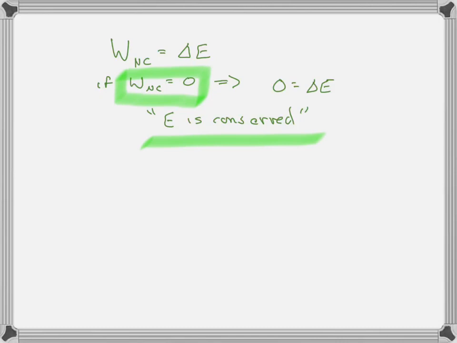So this concept that energy is conserved says energy is not created or destroyed. It is only transferred from one form to another, potential energy, kinetic energy, or to another body, usually through the non-conservative work, right, the work done by another body that's not in your system. So it's a really important concept. We'll do some examples coming up. Just keep in mind, this is just a concept. This is still just the work energy theorem. The other thing I want to do before we do some examples is to talk about the concept of heat.